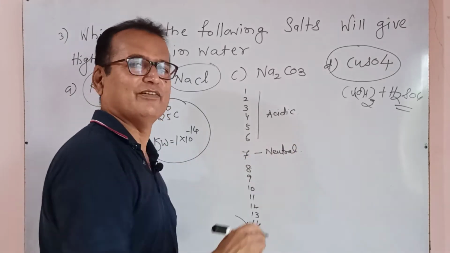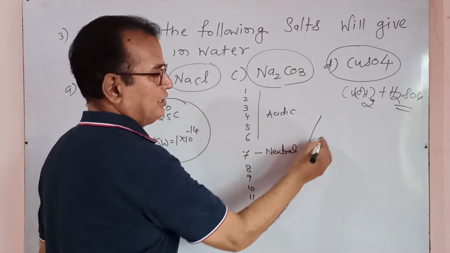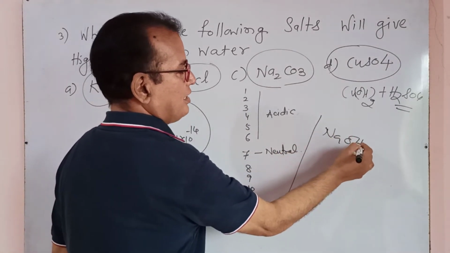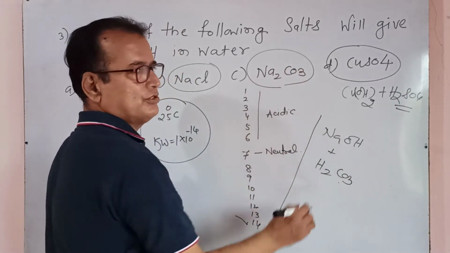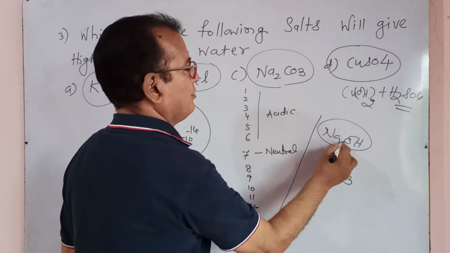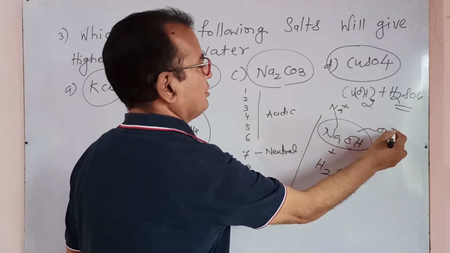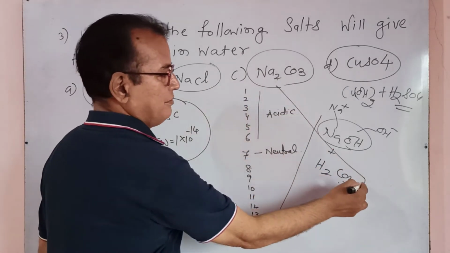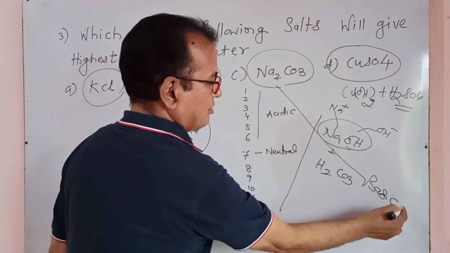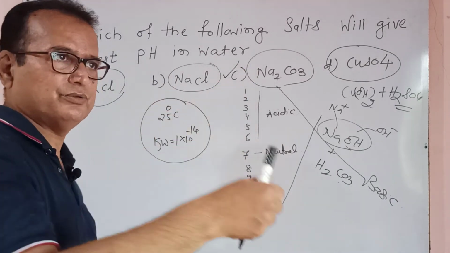Neutral has pH 7. It means that Na2CO3, formed when NaOH and H2CO3 combine with each other. NaOH is a strong base, and with respect to the strong base, Na plus and OH minus ions become free. So the nature of Na2CO3 is basic. Basic nature means its pH is highest. Answer is C. Thank you.